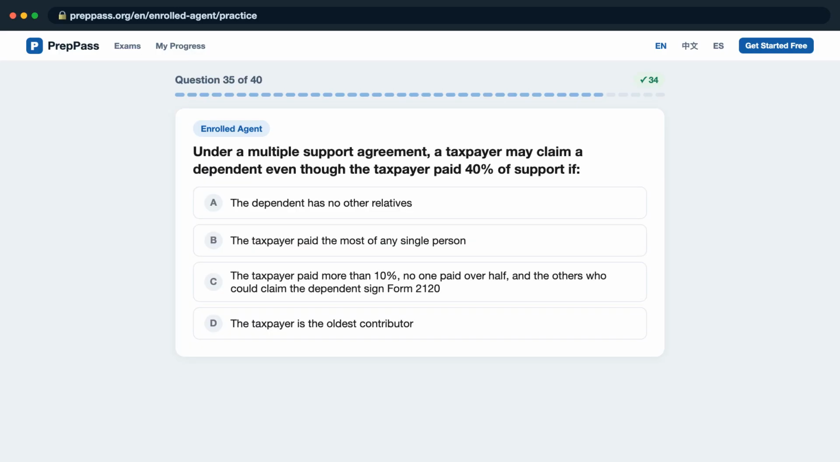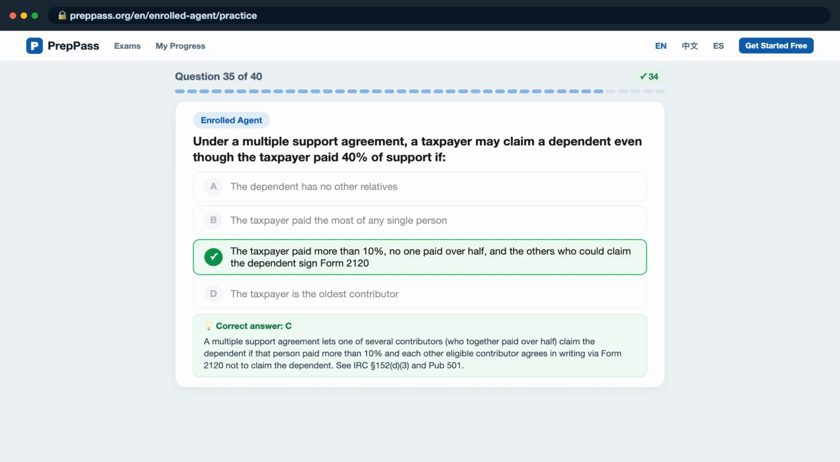Question 35. Under a multiple support agreement, a taxpayer may claim a dependent even though the taxpayer paid 40% of support if, is it A, the dependent has no other relatives? B, the taxpayer paid the most of any single person? C, the taxpayer paid more than 10%, no one paid over half, and the others who could claim the dependent signed Form 2120? D, the taxpayer is the oldest contributor? The correct answer is C.